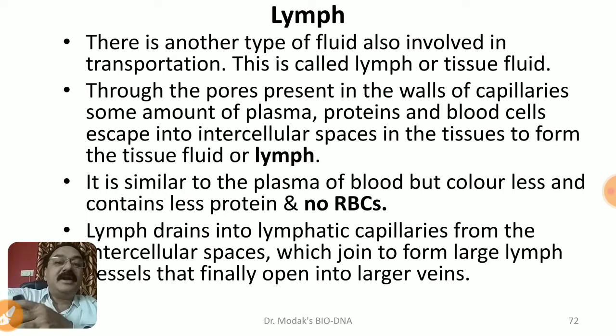Okay, so in this way the lymphatic vessel is carrying this lymph back in our body, and this lymphatic vessel goes through lymphatic nodes and lymphatic organs, and at a certain point it unites with our vein, and all this lymph is drained into the venous system, and it enters our circulatory system. So from capillaries, the plasma, protein and WBC ooze out in between the cells. That's why it is called interstitial fluid, or intercellular space fluid. And this lymph is then once again drained out or collected with the help of lymphatic capillaries.